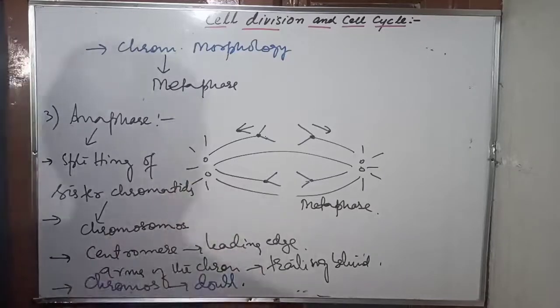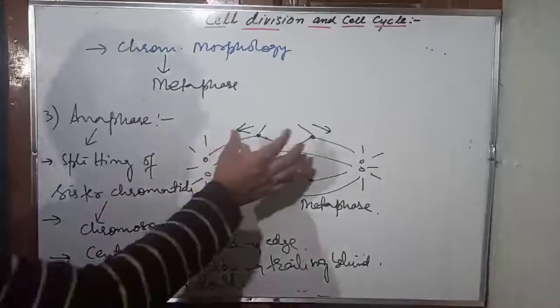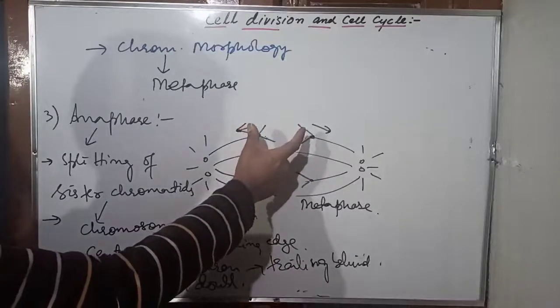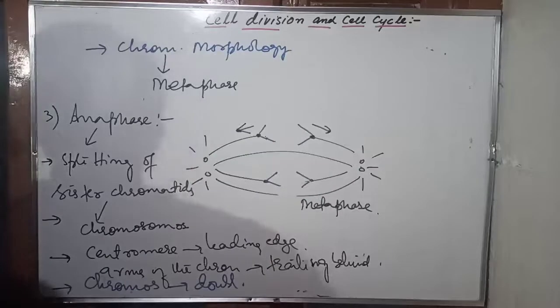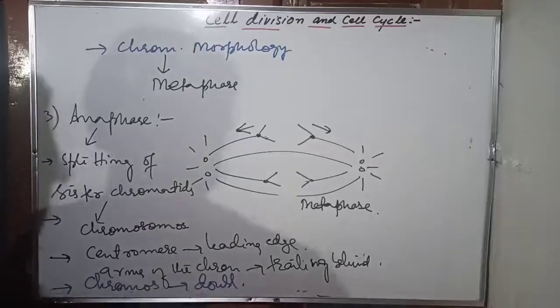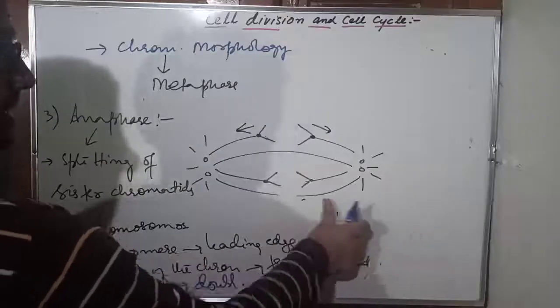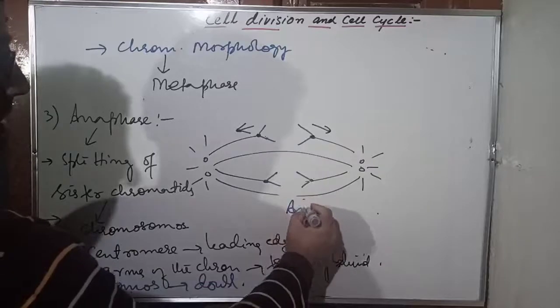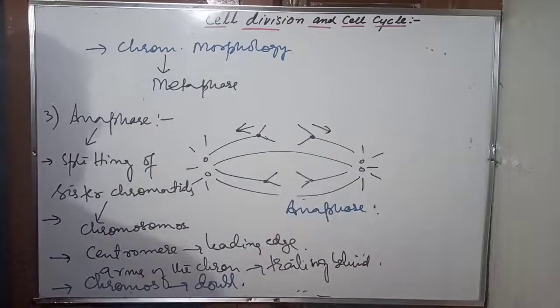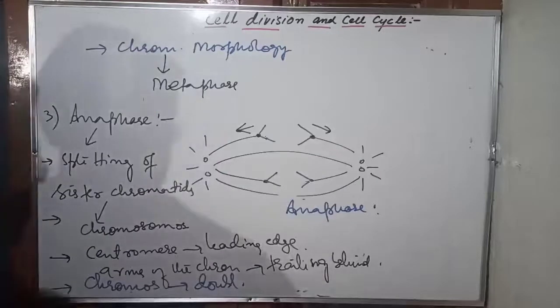The number of the chromosomes double here, because earlier it was one chromosome. Once they separate apart and each having its own centromere, you call them as chromosomes. So the chromosome number gets doubled in which phase? In the anaphase. So this is no more metaphase here. This is now anaphase. Got it?